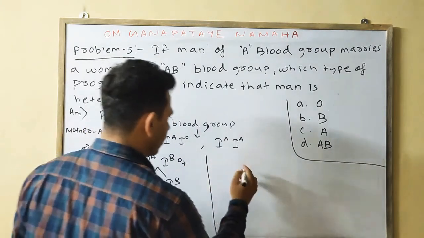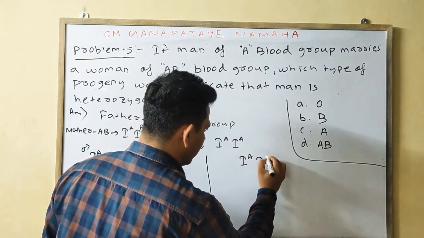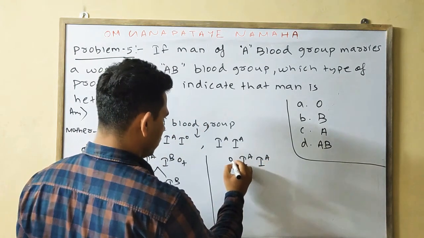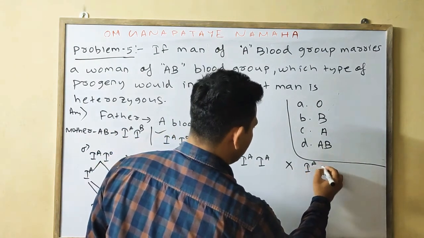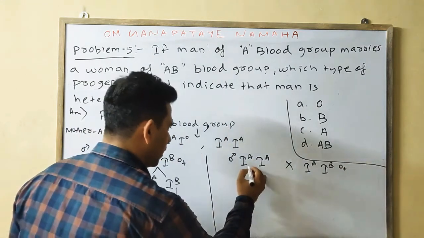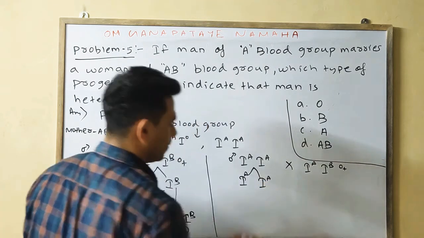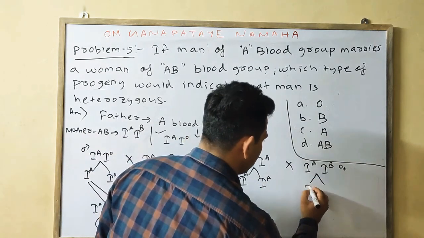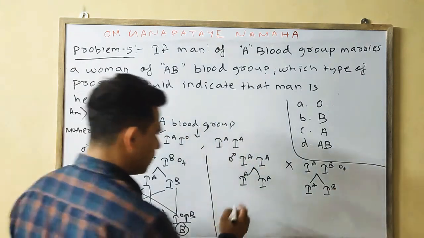Now I will do this one: IA IA. This one is your male, crossed with IA IB, the female. Similarly, gamete formation: IA, IA and IA, IB. We will cross similarly.